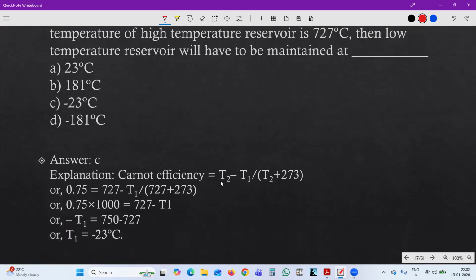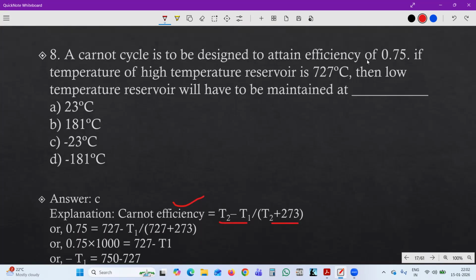The Carnot efficiency is equal to (T2 minus T1) upon (T2 plus 273). Here it is Carnot efficiency, designed to attain 0.75.